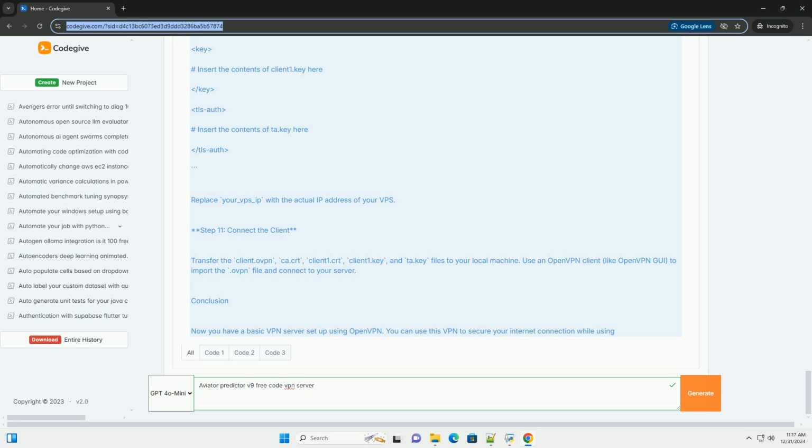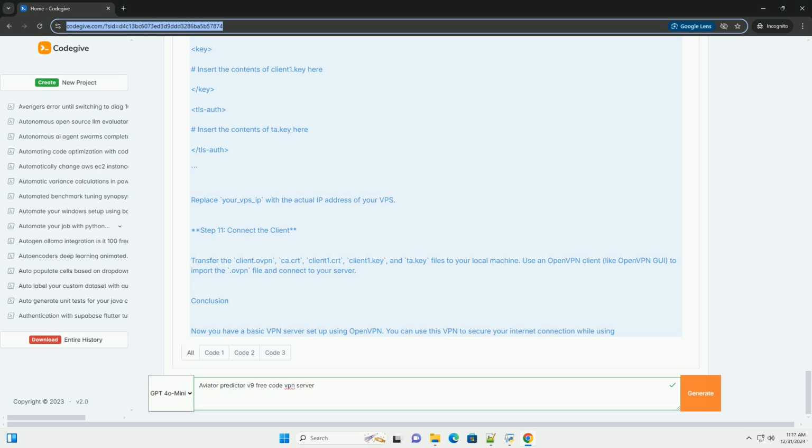Most of these providers offer a free tier or trial period. Step 2. Create a VPS instance. 1. Sign up for one of the VPS providers. 2. Create a new instance, select an OS, usually Ubuntu is recommended. 3. Note the IP address of your new VPS instance.